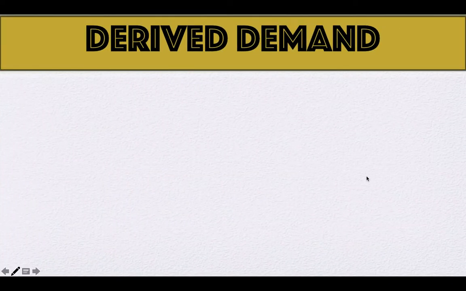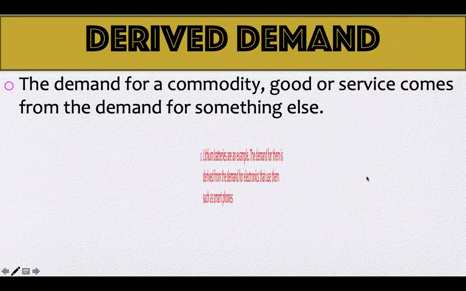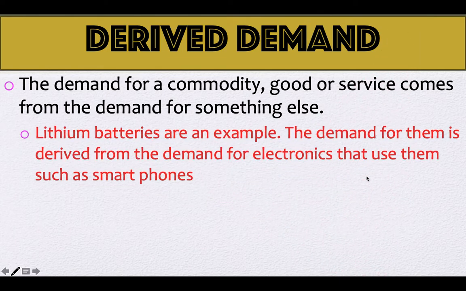Well, that's because of derived demand. Derived demand is the demand for a commodity, good or service that has come from somewhere else. So the demand for that good comes from the demand for another good. I think a really good example is lithium batteries.